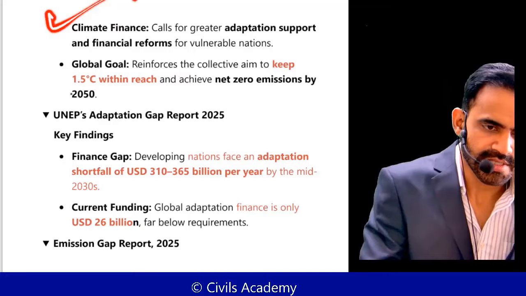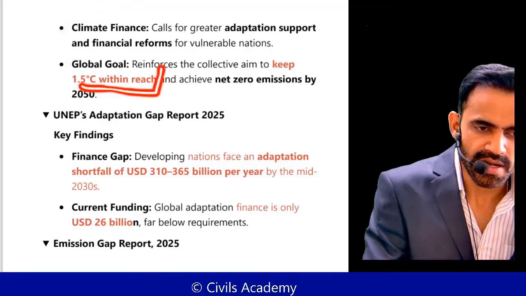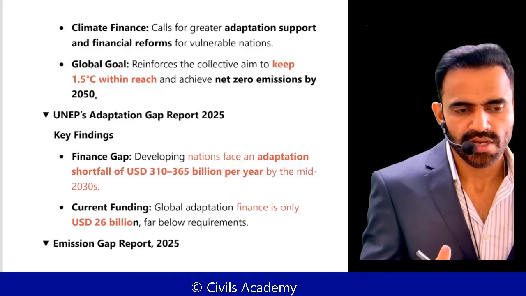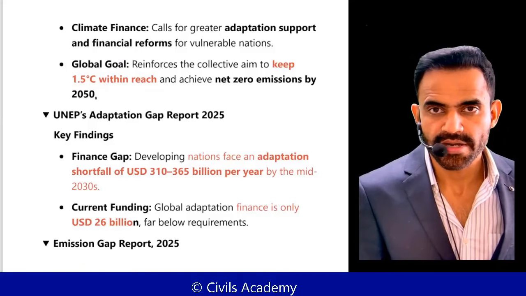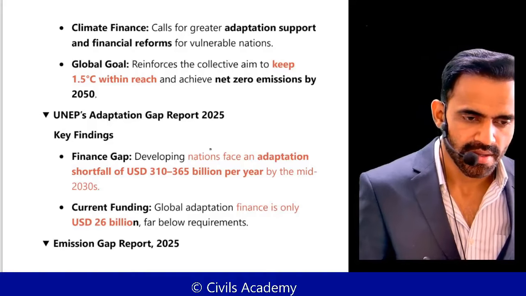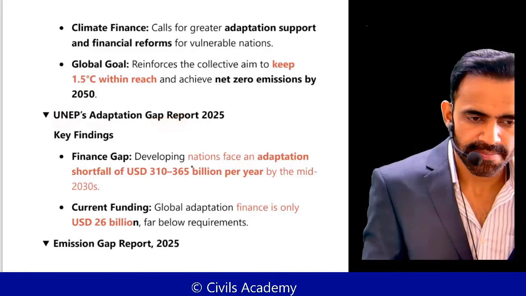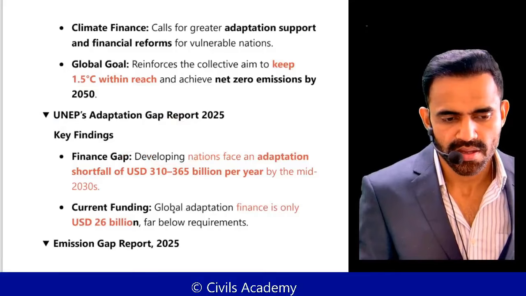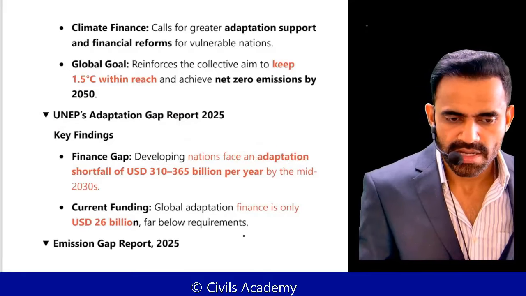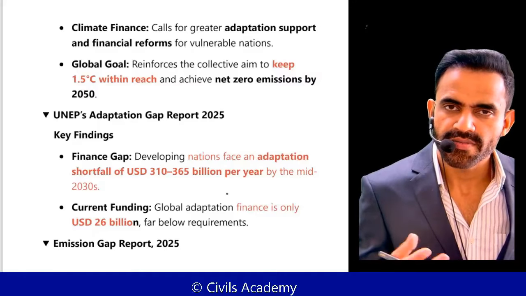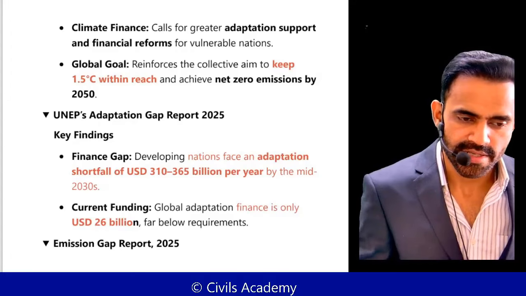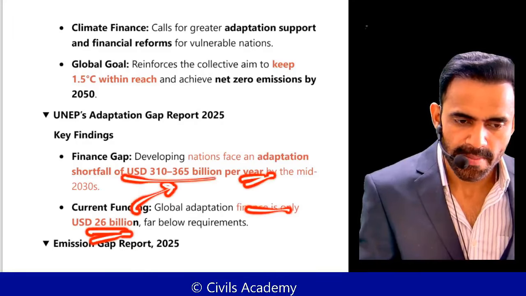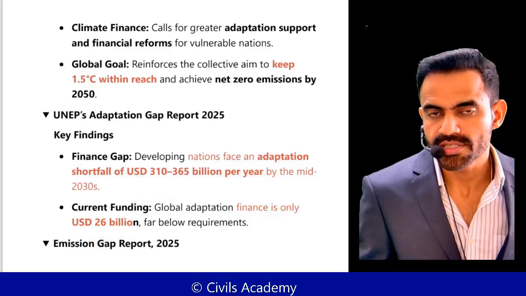It also discussed climate finance and global goal. Understand, this is our ideal goal. We want to keep it to 1.5 degree, but of course, various reports have specified that it is very difficult to reach that target. Okay. Next is UNEP adaptation gap report. So developing countries face this much resource crunch to deal with the adaptation. In a very simple sense, to deal with the climate change, they need money and they don't have that much money. The current funding is only $26 billion and they need per year $300 billion to $365 billion.